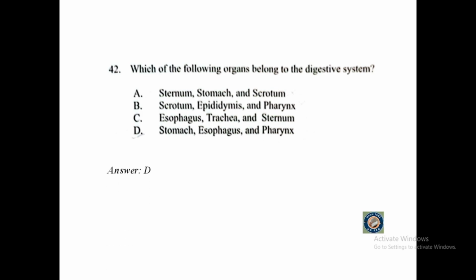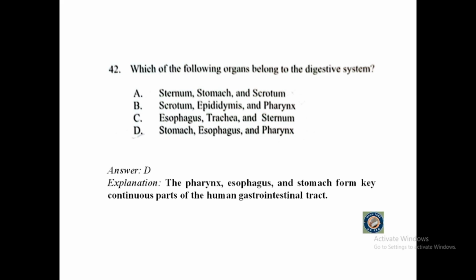The answer is stomach, esophagus, and pharynx. The pharynx, esophagus, and stomach form key continuous parts of the human gastrointestinal tract.